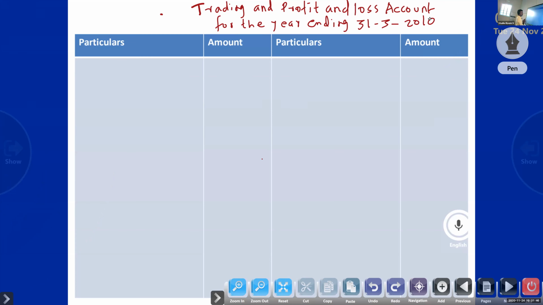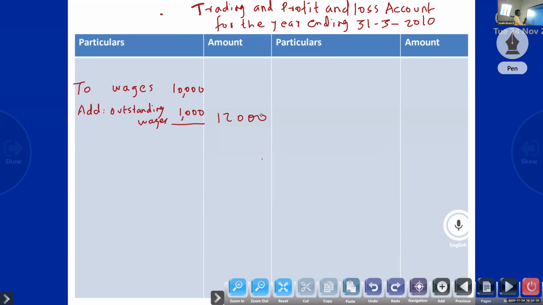Closing stock, you know that. Suppose if any outstanding salary and wages are there, wages 10,000, add outstanding wages 1,000, 12,000. So I'm not writing all the items, only one expense, I'm taking wages. That comes in the trading account.